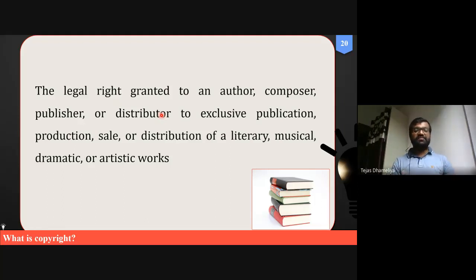Distributor means those involved in certain kinds of distribution channels. That is also available for these distributors for exclusive publication. What they can do is publish on the internet, or make copies of books and produce not only one copy but more than one. They can sell and distribute in the country for literature, for music, or even drama.